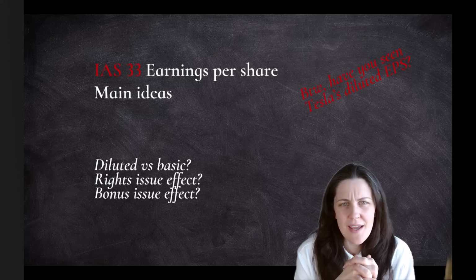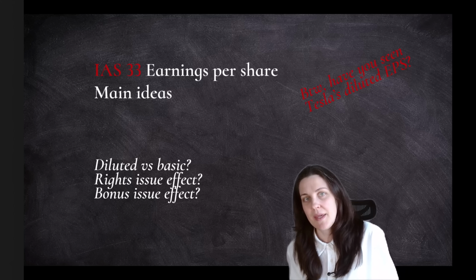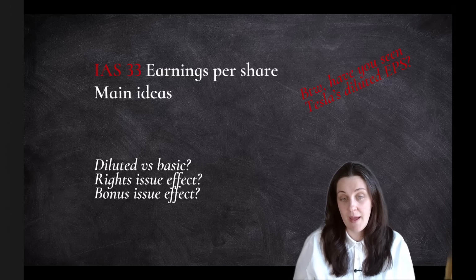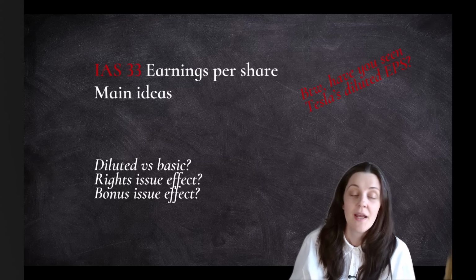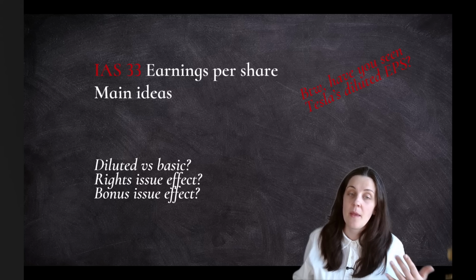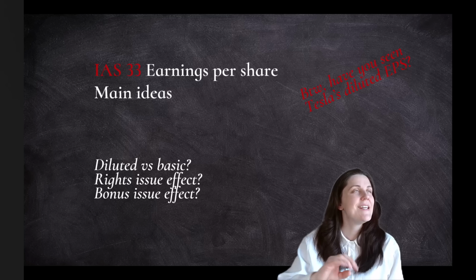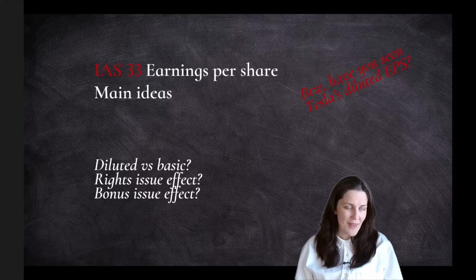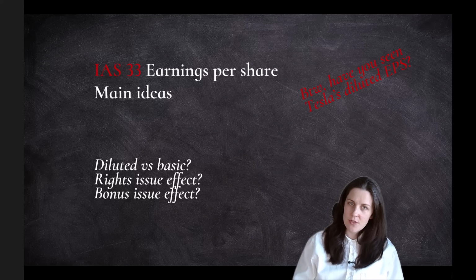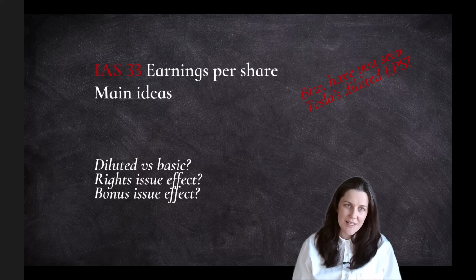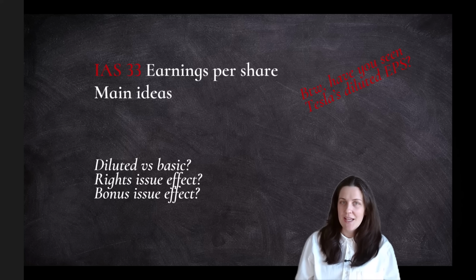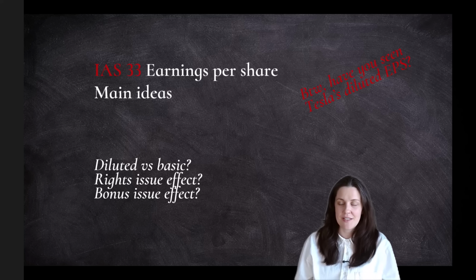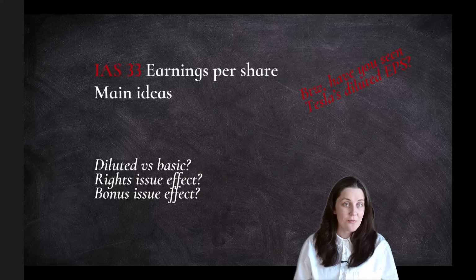And yes, you're going to save some money because this means that you don't have to repay them in cash, and you don't have to refinance it with the bank. This means that you don't have to pay the loan, but still, your earnings per share most likely is going to fall. It's going to be diluted. Fun fact, if you open Tesla's financial statements, and look at its earnings per share and diluted earnings per share, so what earnings per share would be should the investors that hold these very instruments appear now, you will see that the difference is significant. And that would be important for you as an investor to know about that, right?